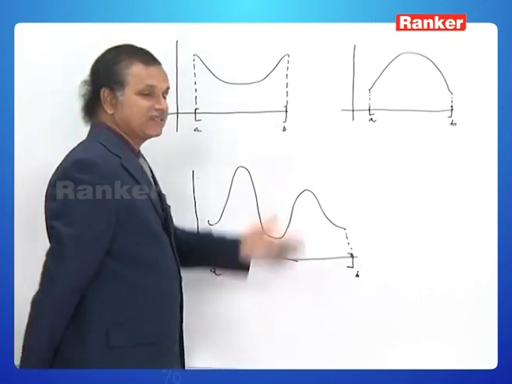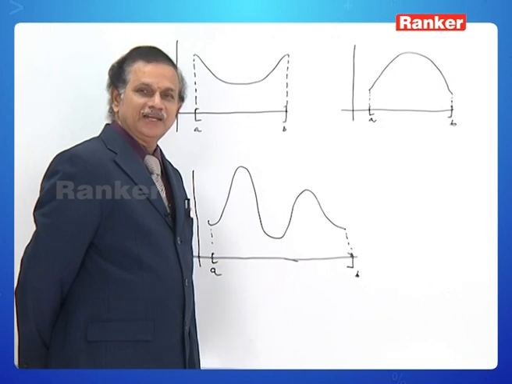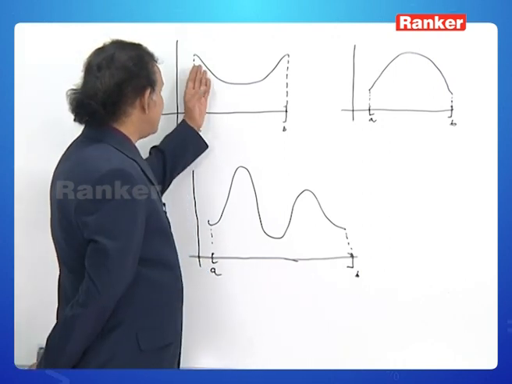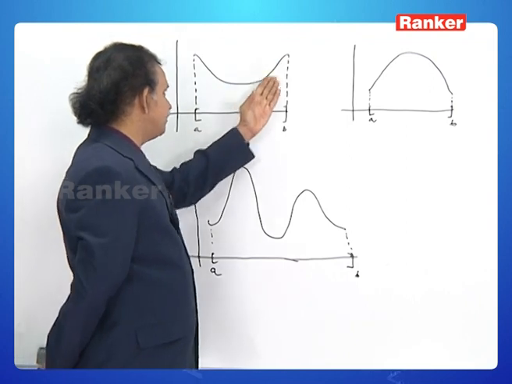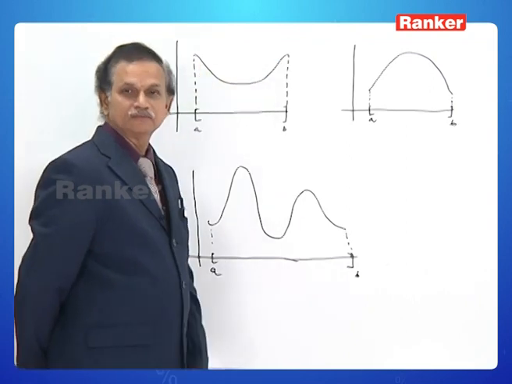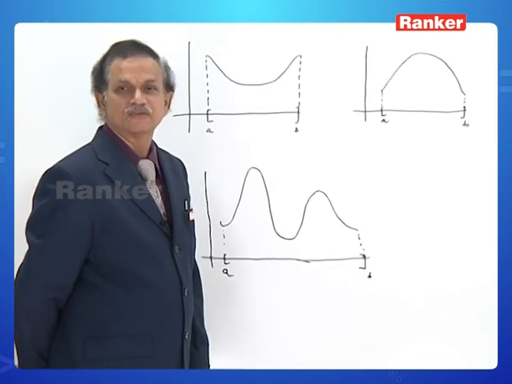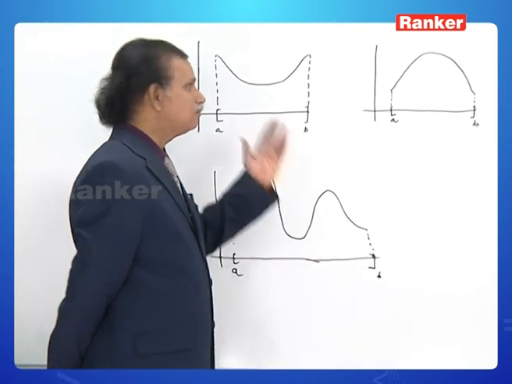As it is a smooth curve, we believe that it is continuous. And it is possible to draw a tangent anywhere between these two endpoints. It is possible to draw a tangent, the slope of the tangent exists. That is, it is derivable between a and b.